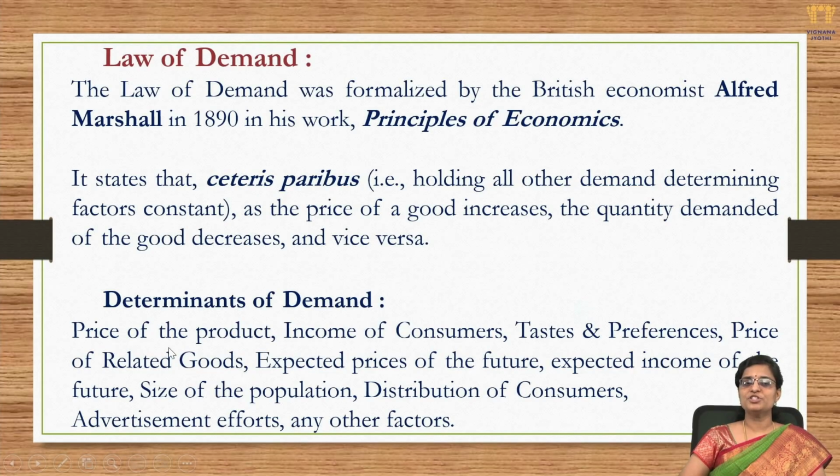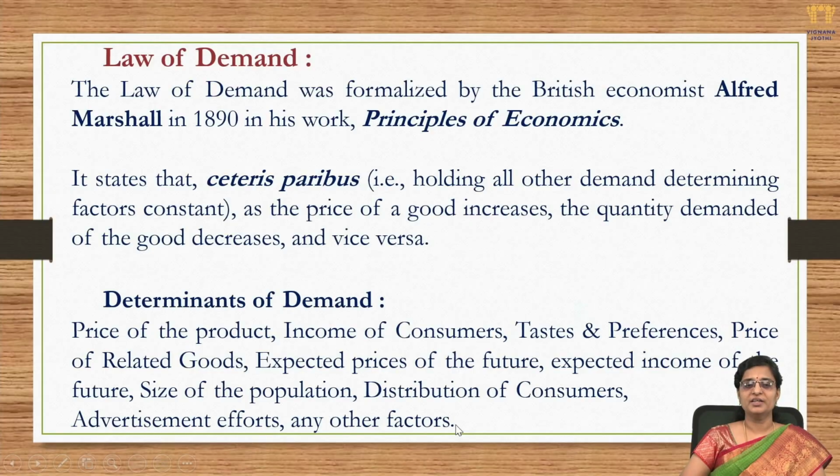So these are the almost all the very major determinants of demand, which includes of course the price of the product. All these have an impact on how much of a particular commodity a particular consumer would purchase at a particular point of time. So now going back to our law, holding all other demand determining factors constant means while holding the rest of the demand determining